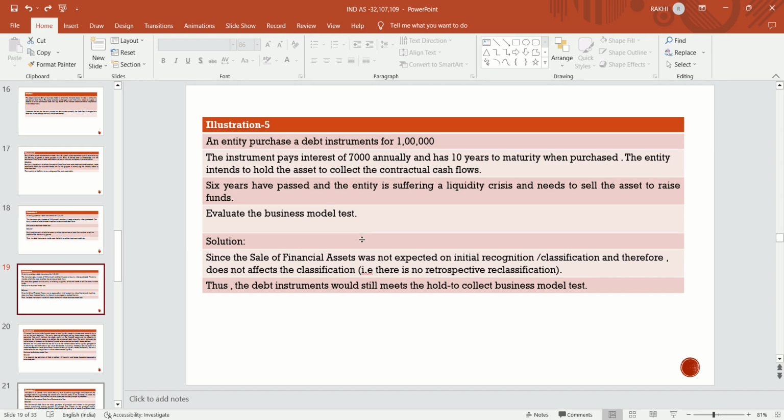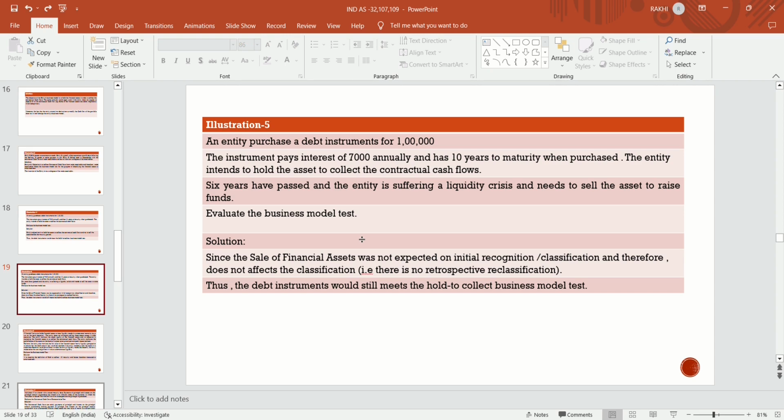It means that on day one, when the company enters into the transaction, the intention of the entity is to keep the asset. But due to some liquidity crisis that arises after 6 years, because of an unforeseen situation, they had to sell the asset. This unforeseen situation will not impact anything. For that reason, the entity having to sell the asset before maturity will not impact the business model test.